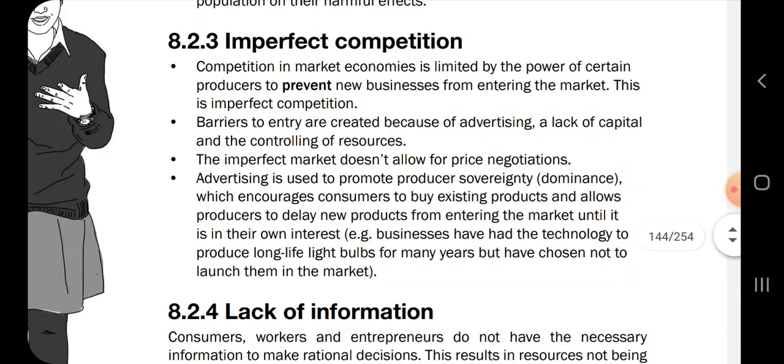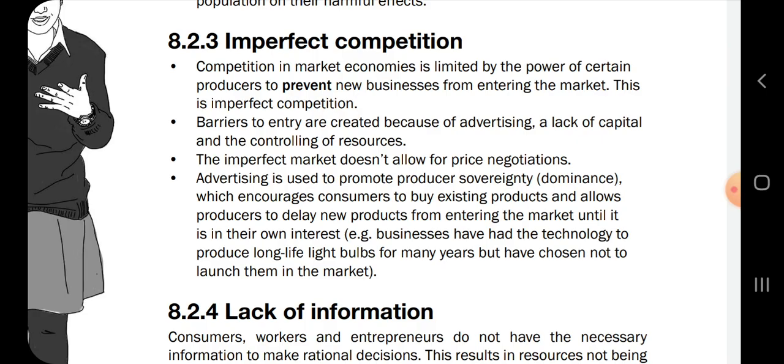Like here, competition, they prevent entry in imperfect competition, and then the imperfect markets do not allow for price negotiations. So people will end up just ditching them because they charge whatever they want. Like electricity, people are now finding a solution in solar power because of the electricity crisis in South Africa. So people will likely ditch Eskom.